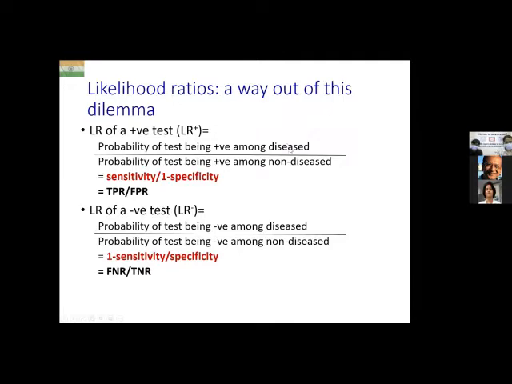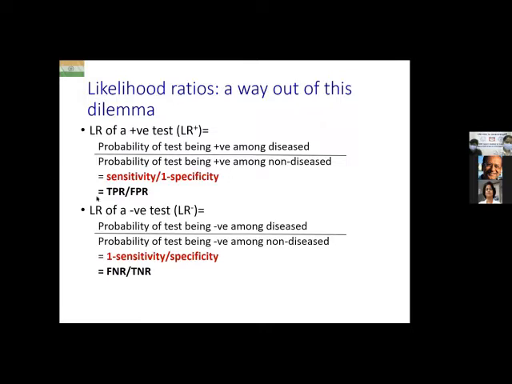Amongst the diseased, what proportion is test positive is sensitivity, right? The true positive rate of the test, sensitivity. The denominator is the false positive rate of the test, or 1 minus specificity. That means amongst the non-diseased, what is the probability the test is positive? So this is sensitivity divided by 1 minus specificity, which is nothing but the true positive rate of the test divided by the false positive rate of the test, is the likelihood ratio of a positive test.